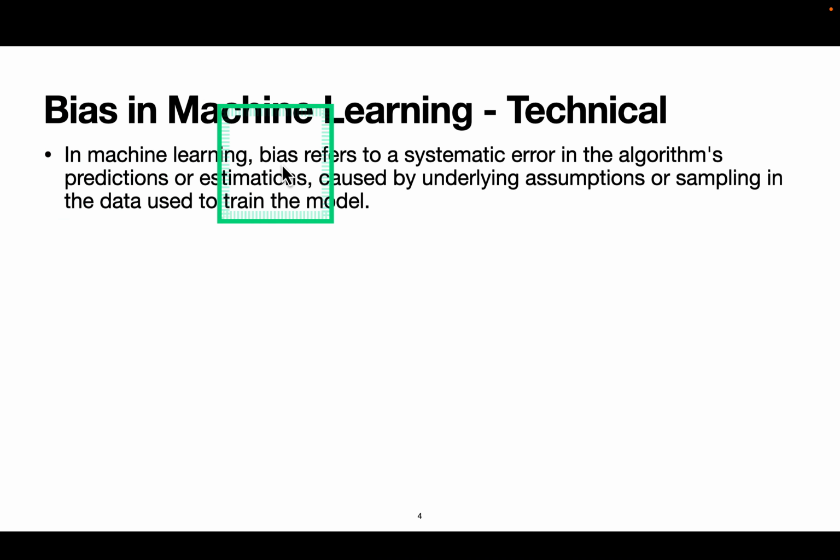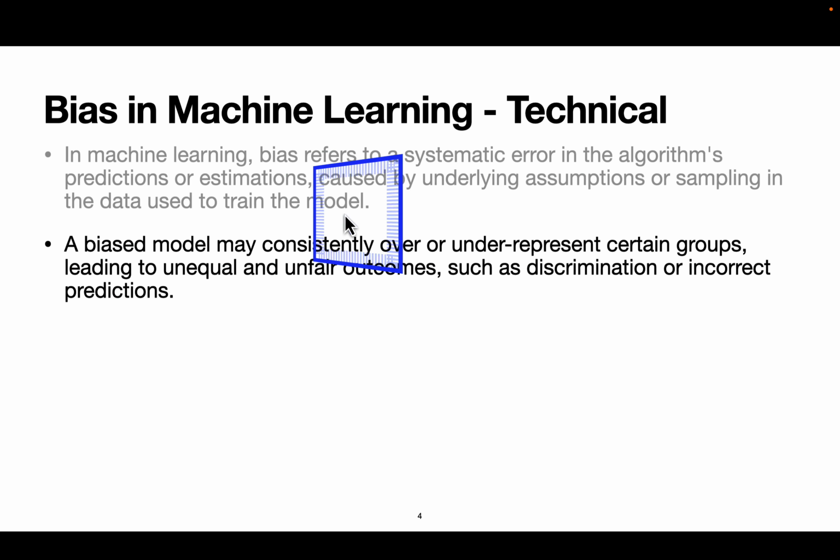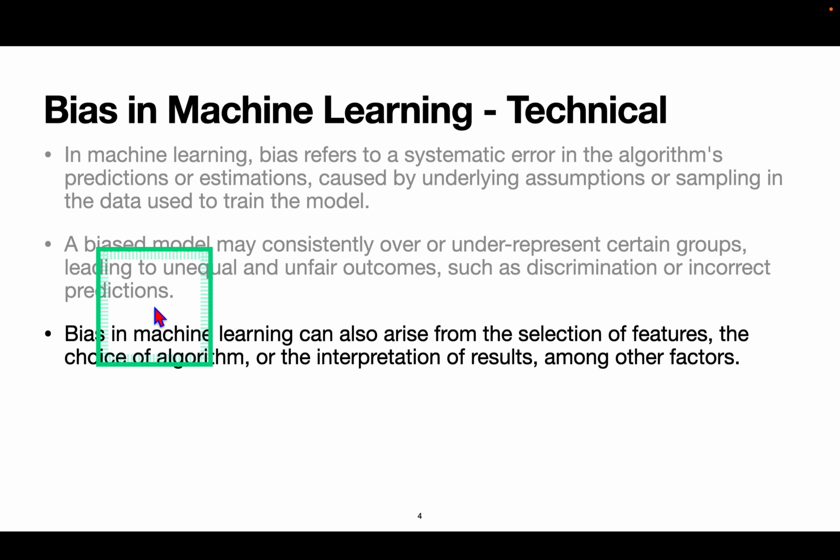In machine learning, bias refers to a systematic error in the algorithm's predictions or estimations caused by underlying assumptions or sampling in the data used to train the model. A biased model may consistently over- or under-represent certain groups, leading to unequal and unfair outcomes such as discrimination or incorrect predictions.